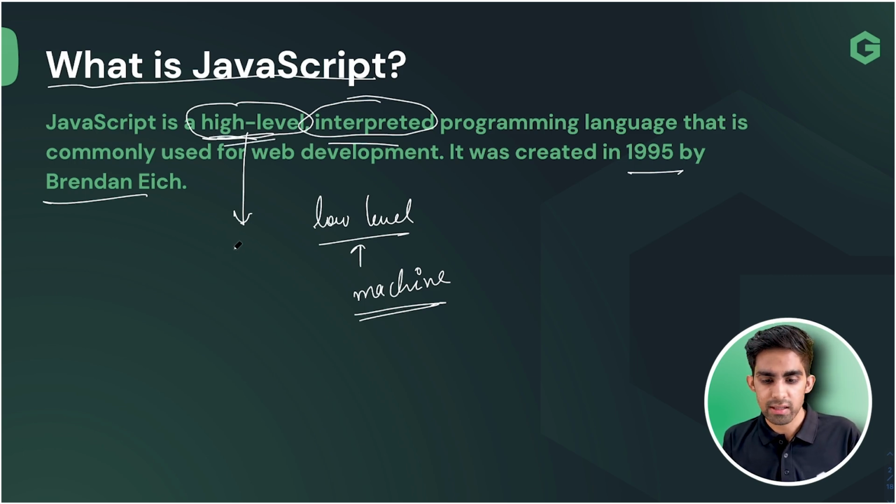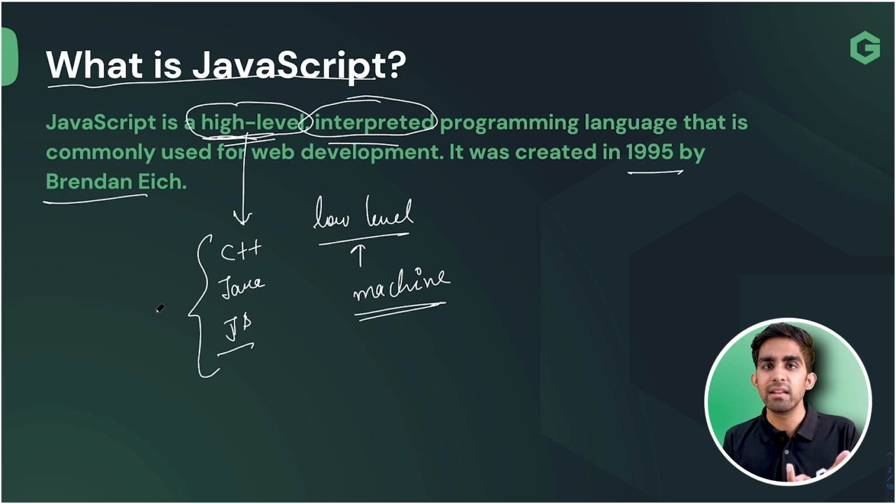Examples of high level languages are C++, Java, and JS, JavaScript as well. So these are the languages that are user comfortable. Basically we are just writing simple English words in these languages. That's why these are user-friendly languages, team. So if any language is user-friendly, that is known as a high-level language. And the low-level language is the one which is more preferable to the machine, that is known as a low-level language, team.